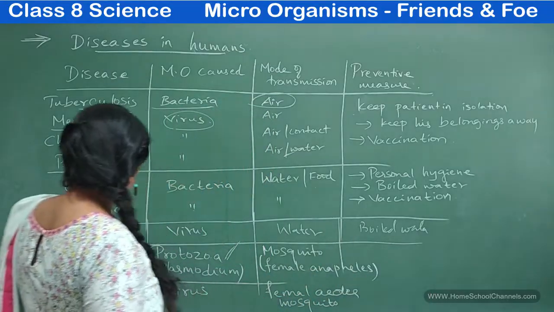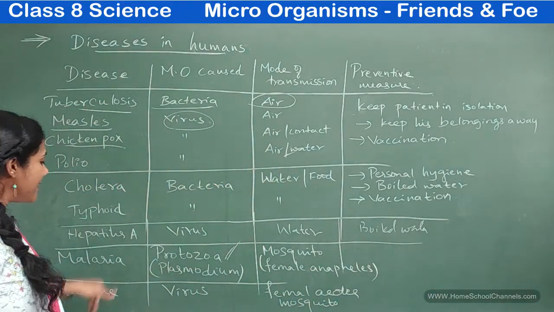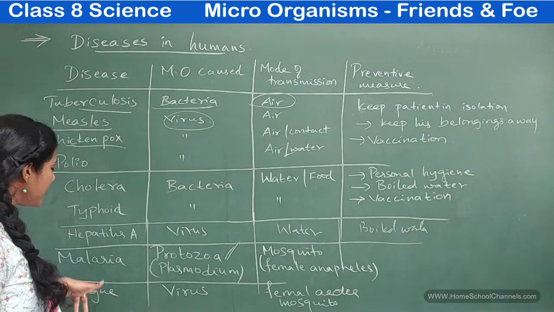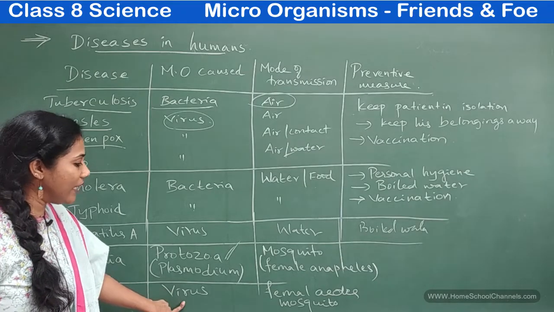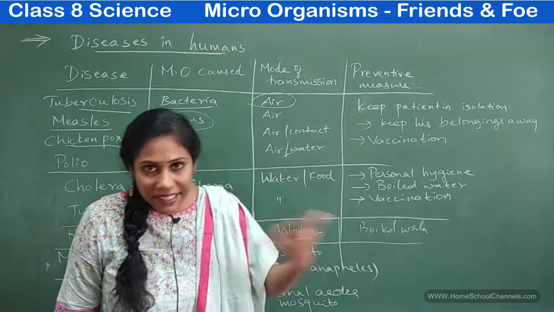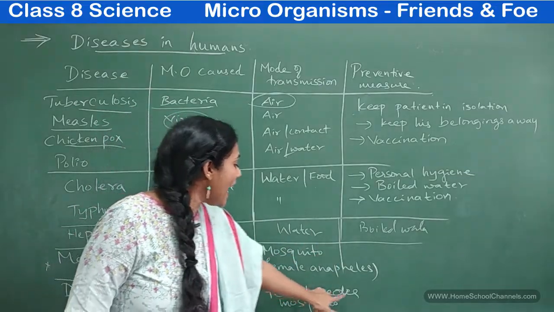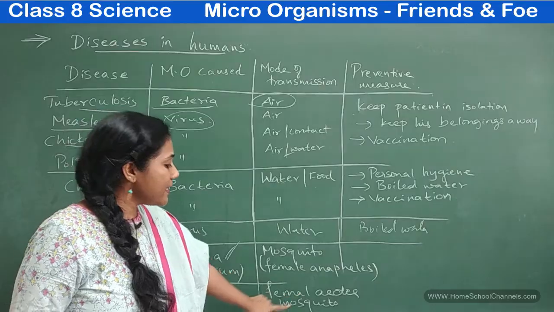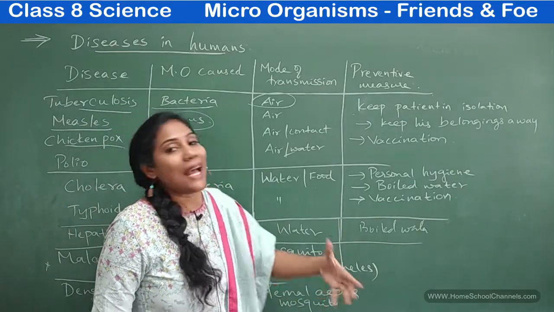Fine. And the next very common disease is dengue fever. Dengue fever is caused by a virus, and this virus is carried by the female Aedes mosquito. There is a type of mosquito with the name Aedes.